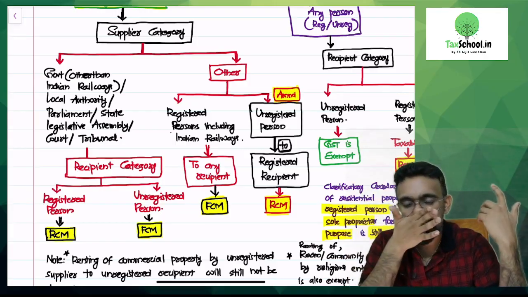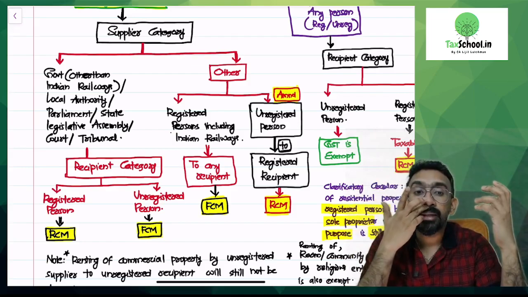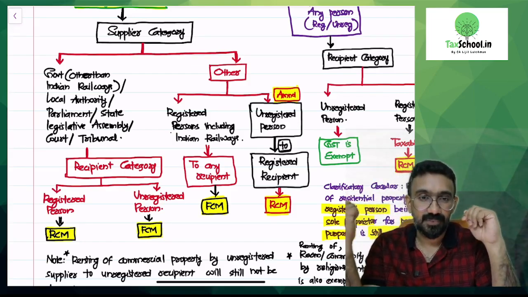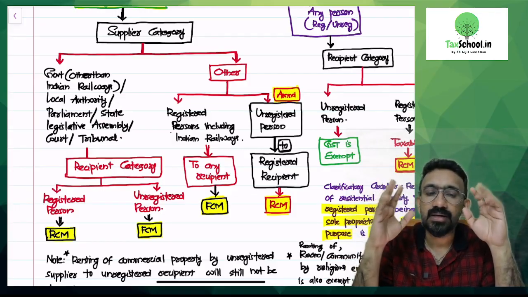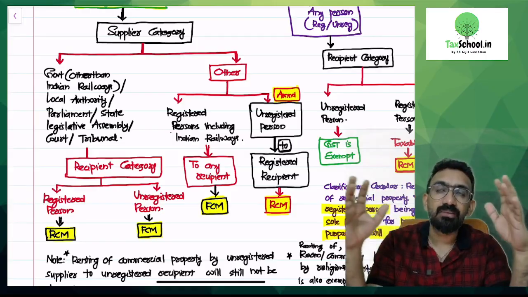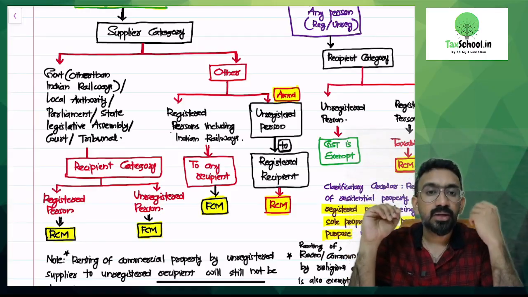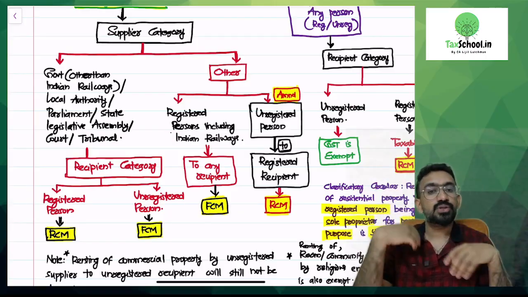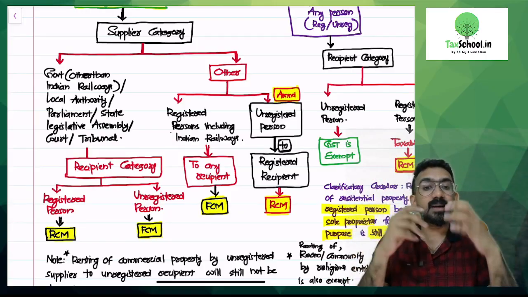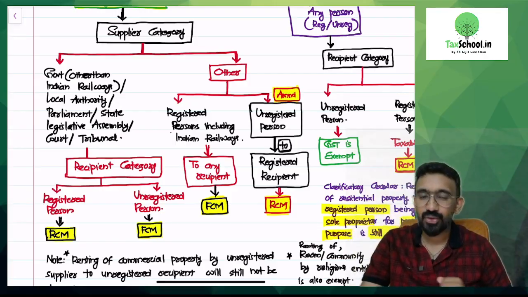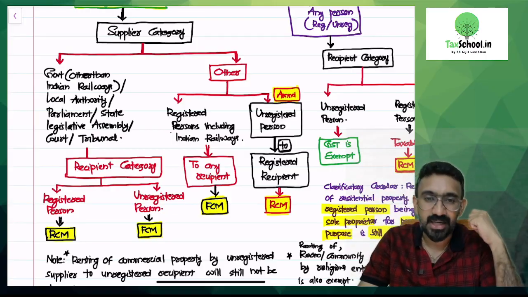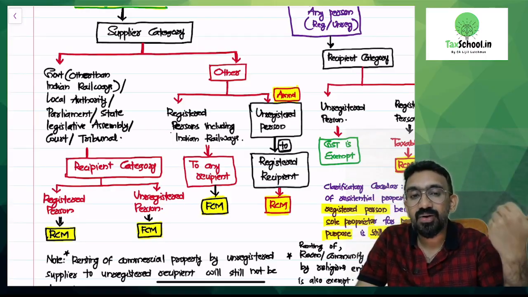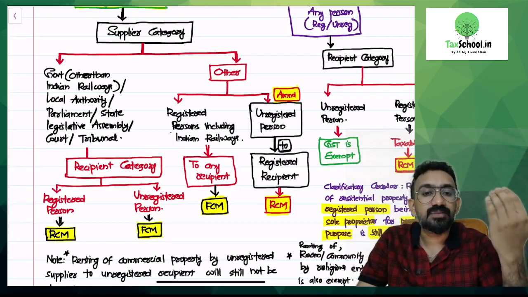Then what is the amendment? The government said, in that case, I could get GST only when the supplier is registered. Now the government is thinking about a possibility wherein there is a commercial building that is probably earning only 1 lakh of rent a month. So on an annual basis, they will earn a rent of 12 lakh. Now 20 lakh is the registration threshold limit. So this commercial property owner could be somebody who is not registered under GST. Now the government is thinking, is there any way in which I can still collect GST in these cases? The government understood that if the recipient who is taking this building on rent from an unregistered person is registered, I can get it from the recipient.